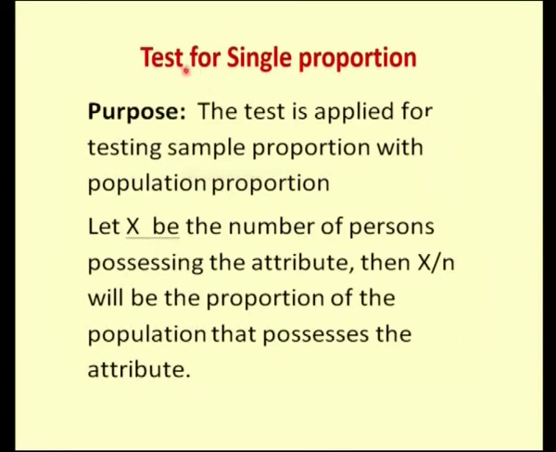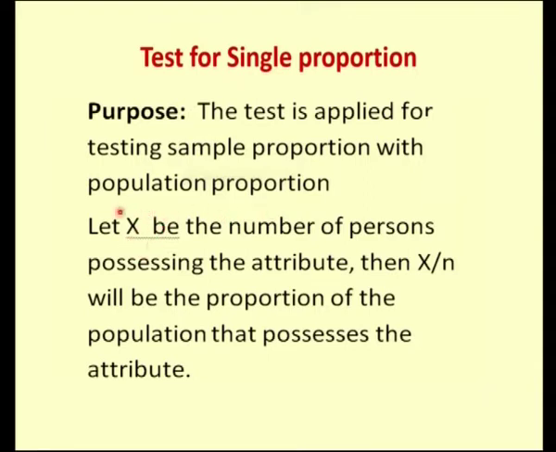First, we will discuss the test for single proportion. What is the purpose of this test? The test is applied for testing the sample proportion against the population proportion. Proportion we also call the ratio of the number of respondents to the total number of respondents.